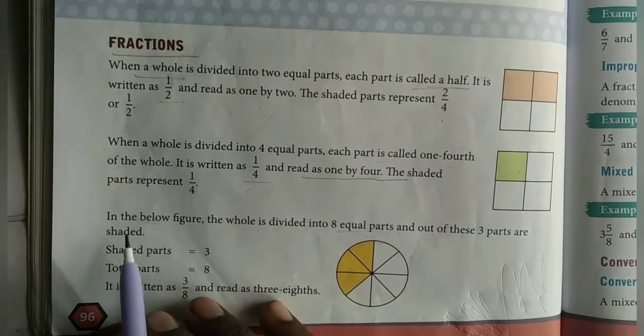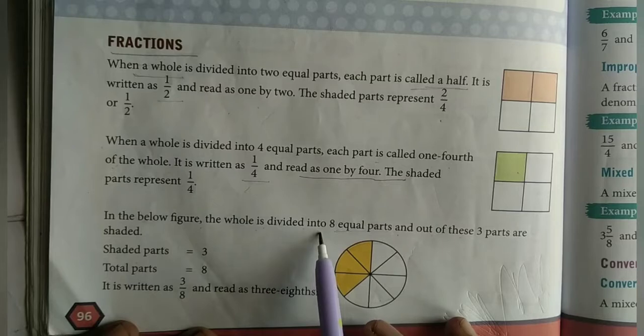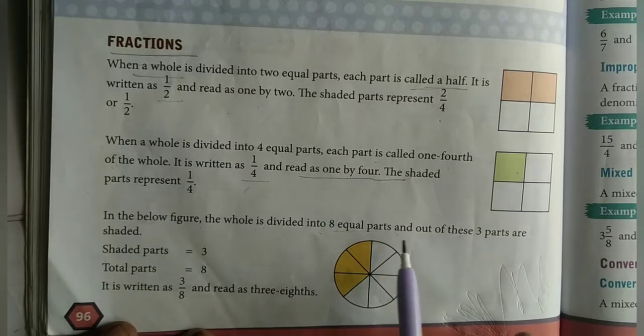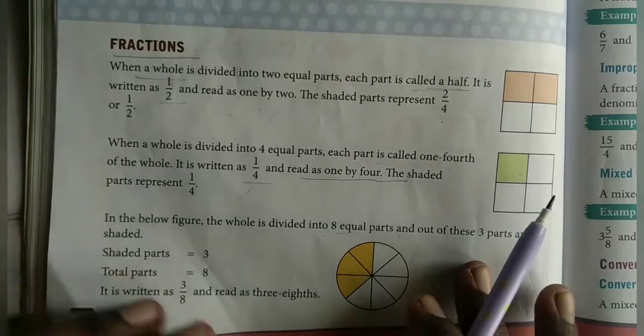So, come, let's see the next example. In the below figure, the whole is divided into 8 equal parts, and out of these 3 parts are shaded. Okay, so let us see.